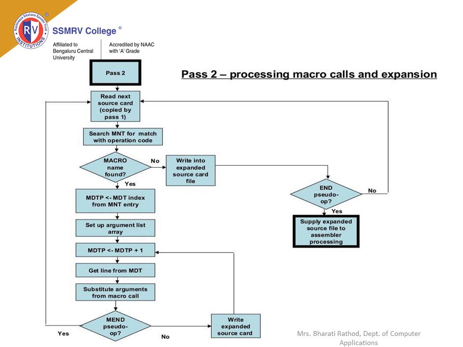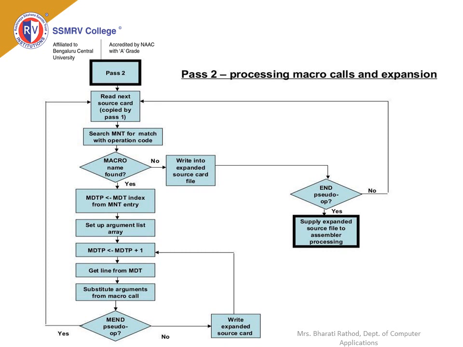Check whether the macro name is present or not. There are two possibilities. Suppose there is no macro name, write the line into the expanded source program file. Check for the END pseudo-op. If END is present, supply the expanded source file to assembler processing. If there is no END, go to step 2.